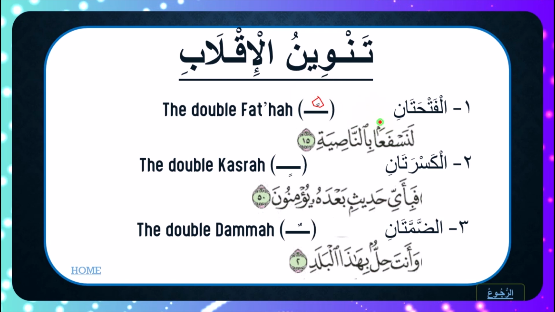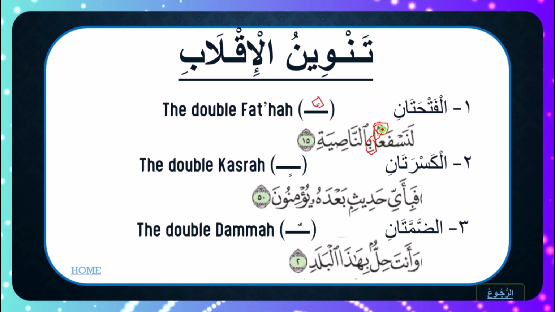So for Fathatan, instead of writing the double Fatha, we have a Fathatan here, and because the letter that comes after is a letter Ba, you see this meem, the subtle meem I was talking about. So you see "lanas-fa'an." It's a reminder and a way to help you pronounce or visualize pronouncing the subtle meem we talked about.